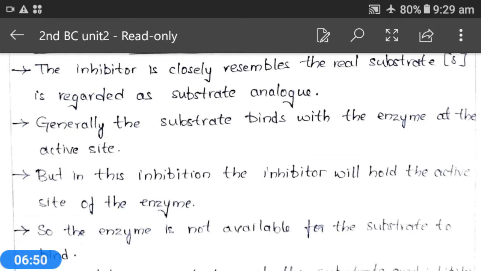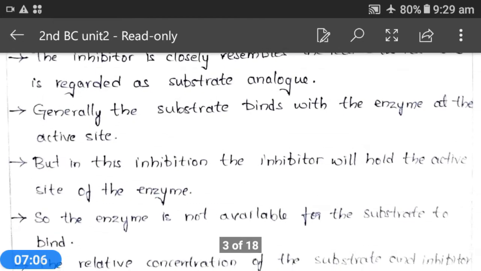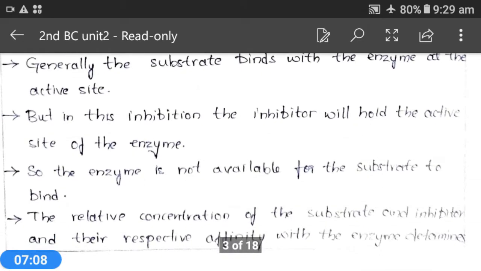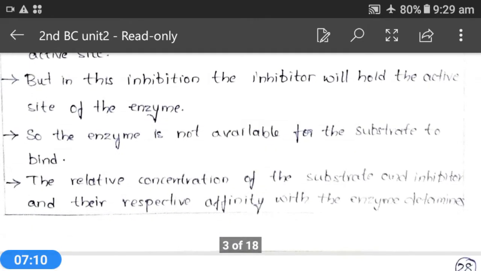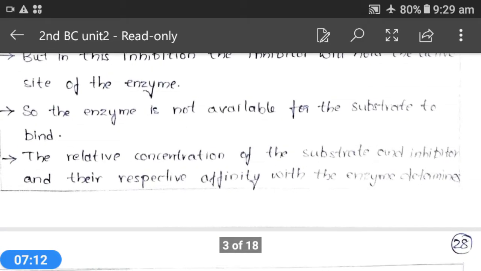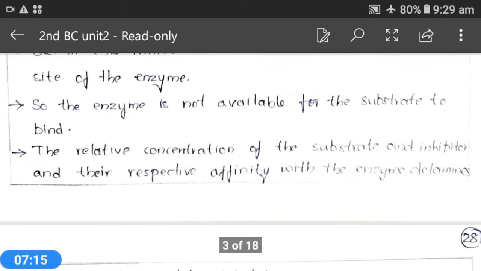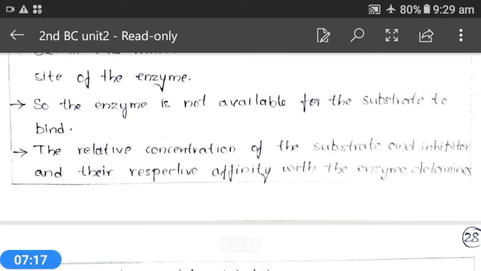Here, the relative concentration of the substrate and inhibitor and their respective affinity with the enzyme will show the degree of competitive inhibition. That means the intensity of the competitive inhibition is always dependent on the relative concentration of the substrate and inhibitor and their respective affinity.